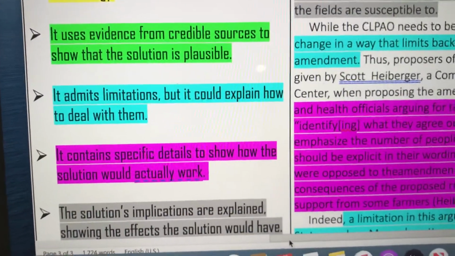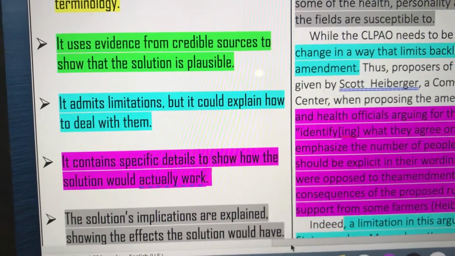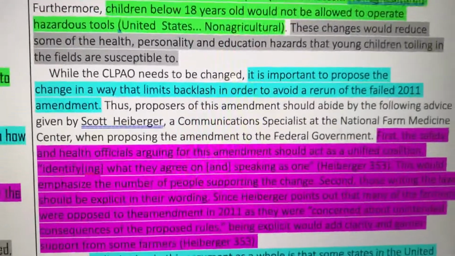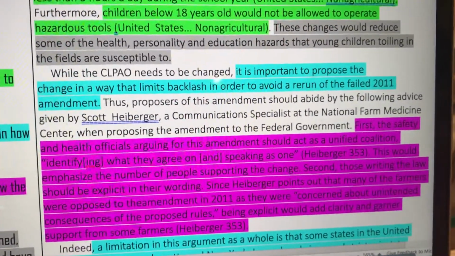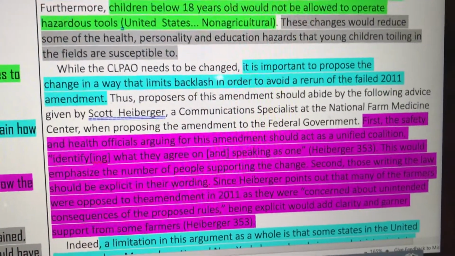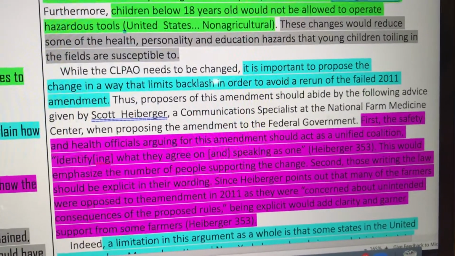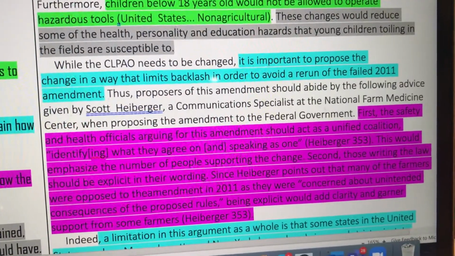It says, look, we need to do this law in a way that's not going to have negative reactions. So the writer goes on and says, "Thus, proposers of this amendment should abide by the following advice given by Scott Heiberger, a communication specialist at the National Farm Medicine Center, when proposing the amendment to the federal government."